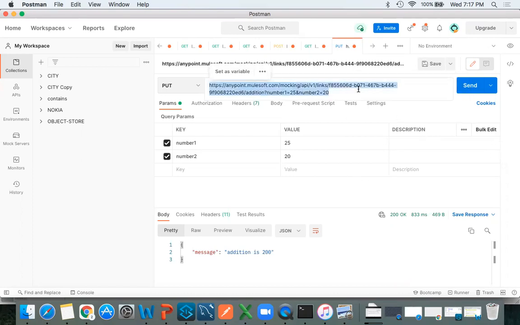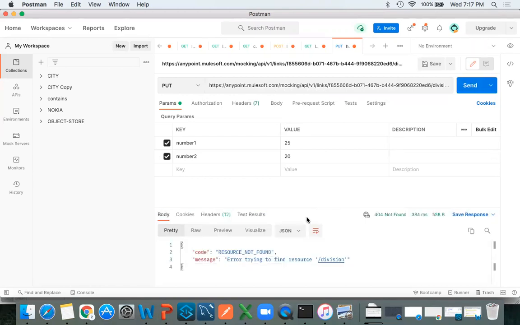Excuse me, sir. You gave addition in the resource path, right? Suppose there we give division, is there any difference in the result? Obviously, see, instead of this addition, if I make it division here, it will throw an error because there is no resource path like this, division.